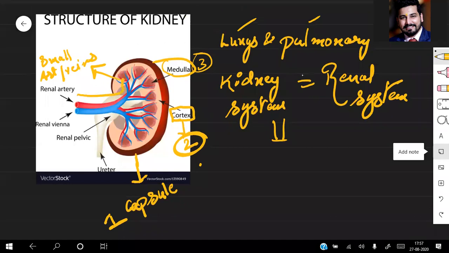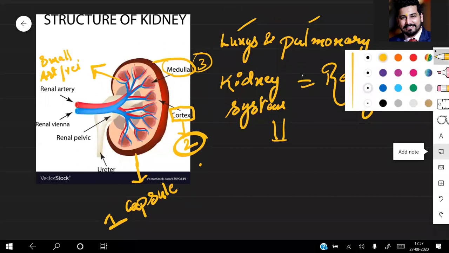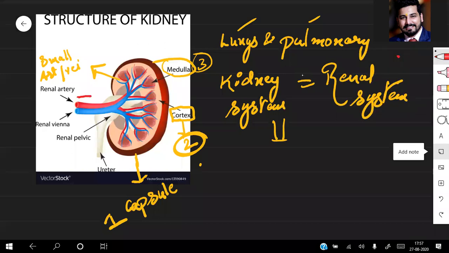You can see one branch here. Let me change the color. So you can see the renal artery: first branch here, second here, third here, fourth here, fifth, sixth, seventh, eighth. All eight branches are there. So these are the small versions. Just as the trachea breaks into bronchi, bronchioles and alveolar sacs, similarly the renal arteries break into small structures. So these were two structures.